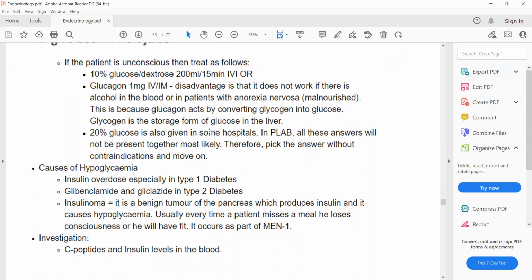So we have two options if the patient is unconscious. If IV access is easy, then we'll give 10% glucose or dextrose, 200 ml of 10% glucose. And if the IV access is difficult, then we'll give glucagon 1 milligram injection. Glucagon can also be given IV. The disadvantage of glucagon is that it increases the glucose level by stimulating gluconeogenesis in the liver.